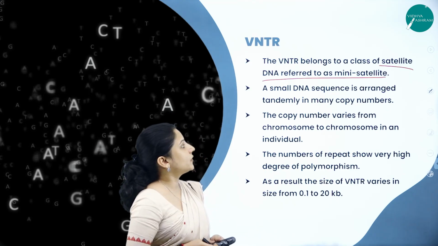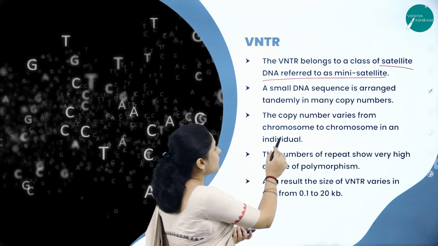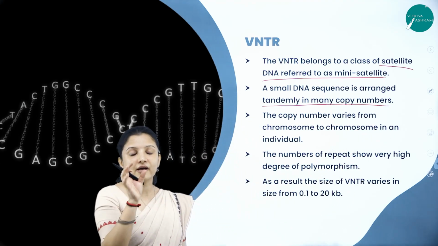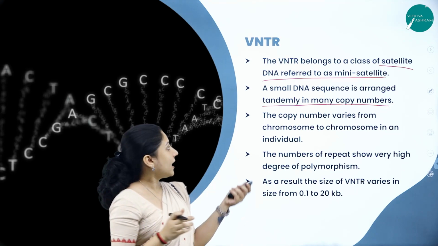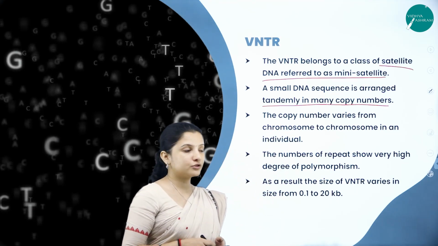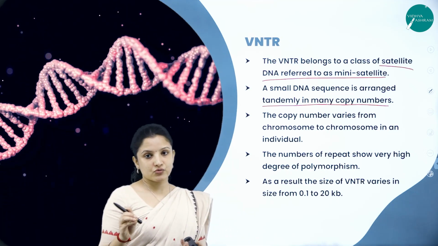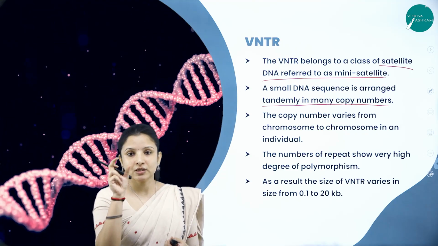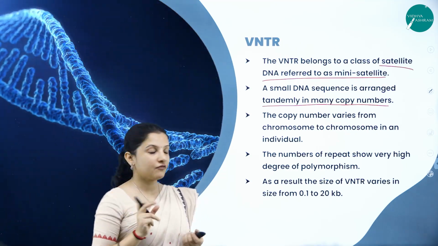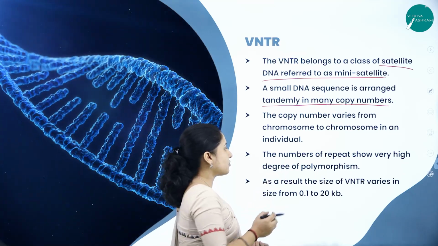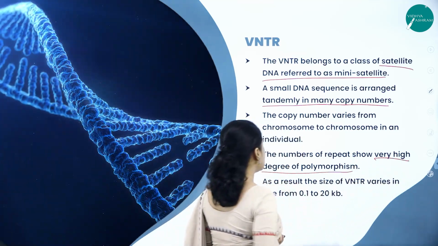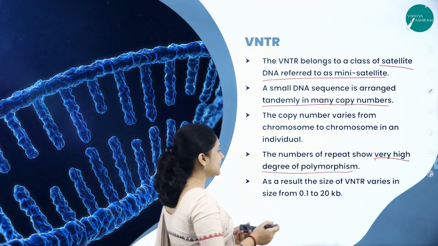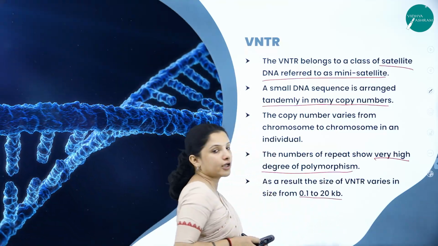A small DNA sequence is arranged randomly in many copy numbers. That is true, right? Because they are repetitive in nature. On the DNA strand, they are arranged in many copy numbers, and the copy number varies from one chromosome to another in each individual. Because of this variation itself, it is one of the best chosen segments of DNA for DNA fingerprinting. The number of repeats shows a very high degree of polymorphism, and as a result, the size of the variable number of tandem repeats varies from 0.1 to 20 kilobases.